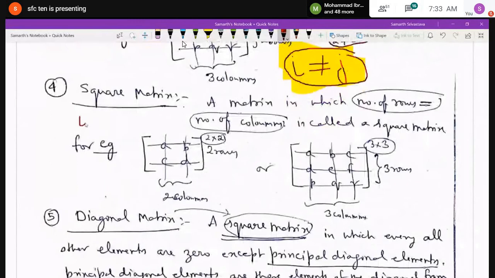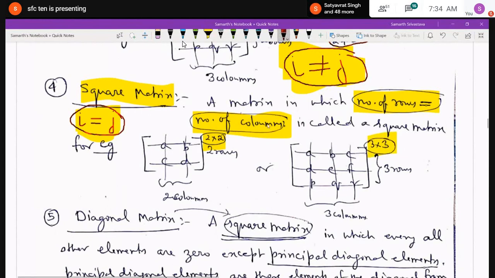Talking about a square matrix. The word is from square, like in a square all the sides are equal. Length and breadth both are equal. So a square matrix is that matrix in which the number of rows is equal to the number of columns. Just remember, if the number of rows and columns are equal, that is a square matrix. I have written the first matrix containing 2 rows and 2 columns, ABCD. That means the order is 2 by 2.